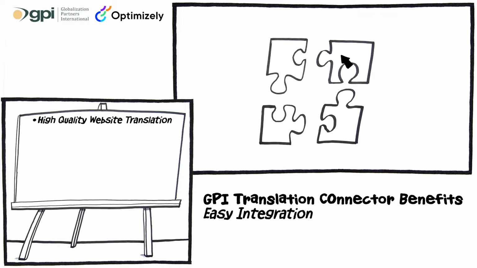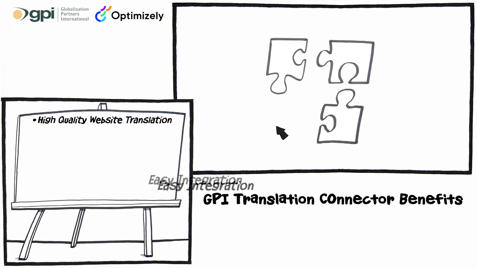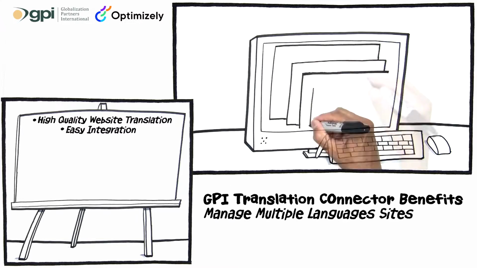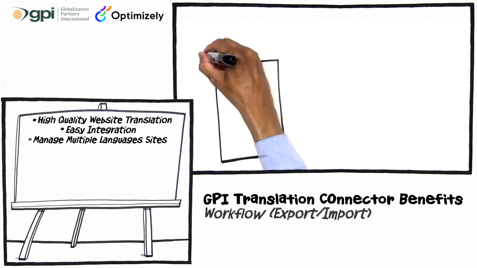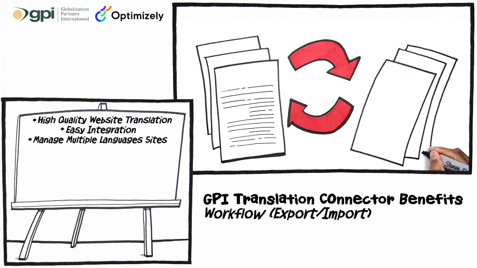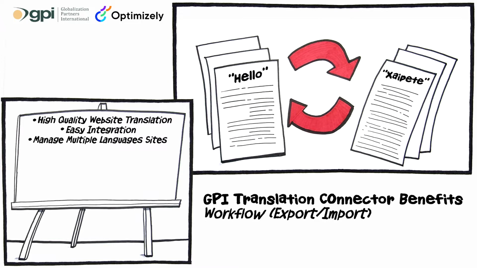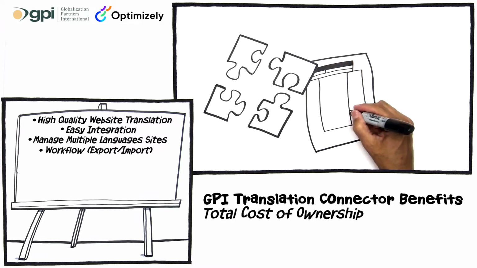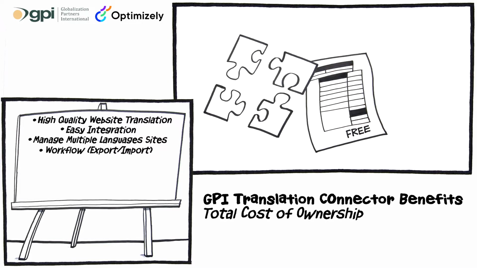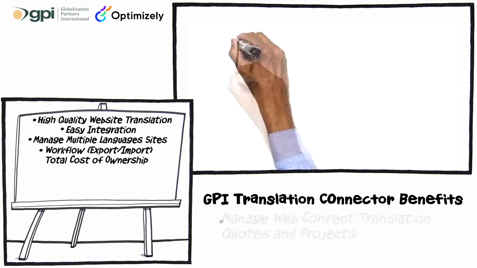Easy integration. Enterprise-grade connectors are easily installed. Manage multiple language sites easily. Workflows. Simplifies export-import for translation workflows. Cost of ownership. All of GPI's connectors are installed and supported for free.